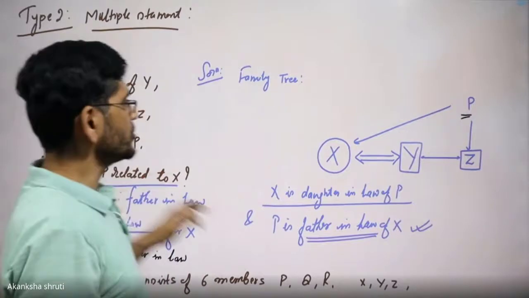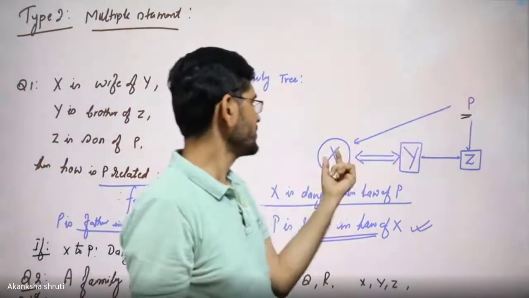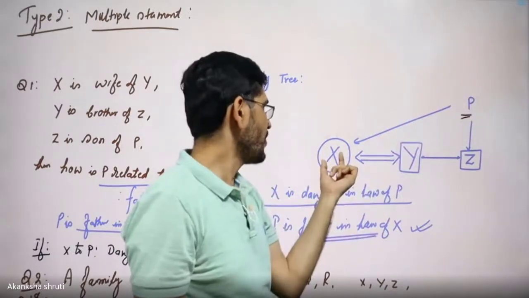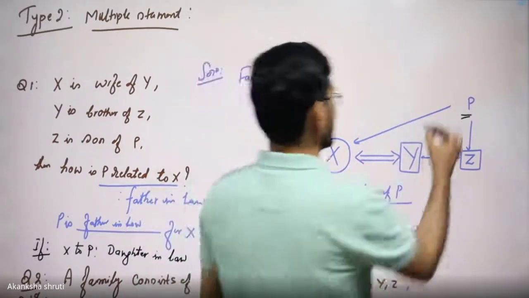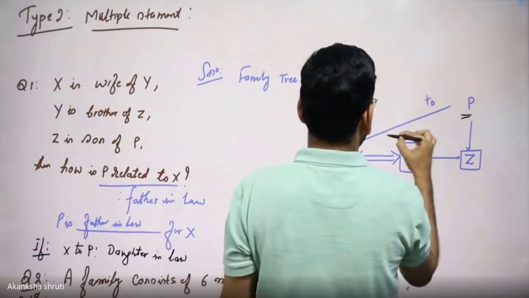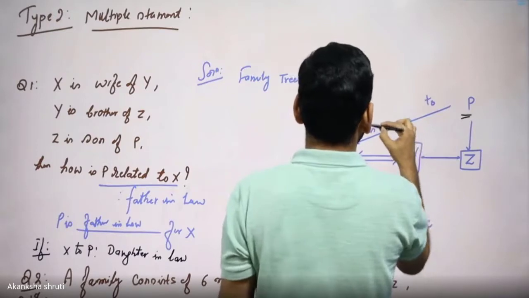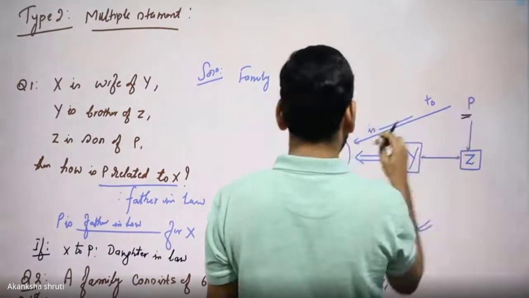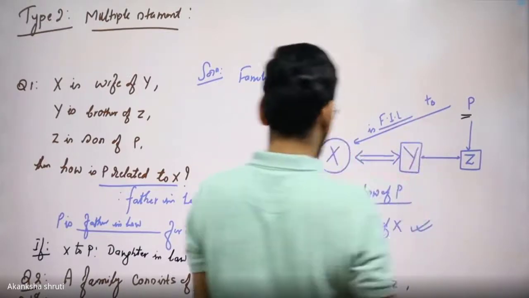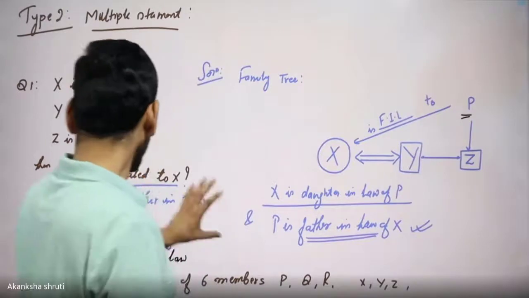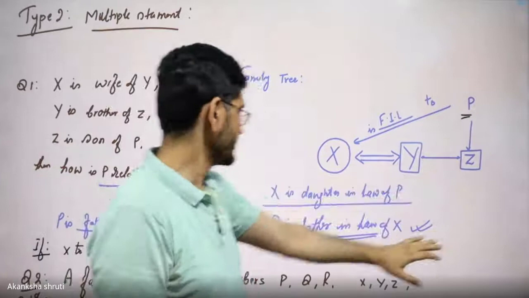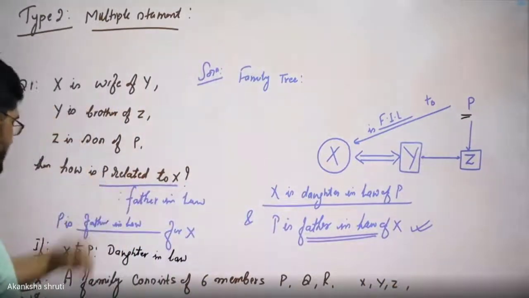If it is asked like this, then we have to look from this P toward this X. Means P is for X, so we need to understand whatever the relation is. So P is father-in-law of X. This way we have to draw the family tree from the multiple statements. Then we have to finally write what is being asked.